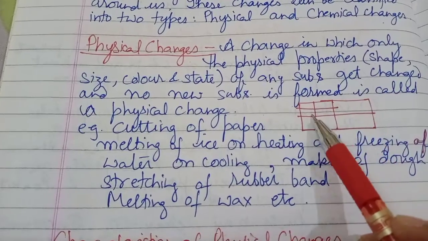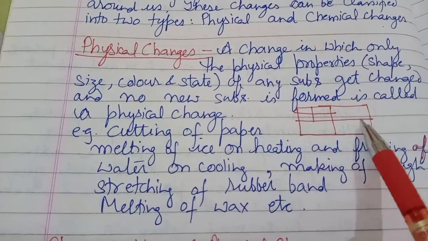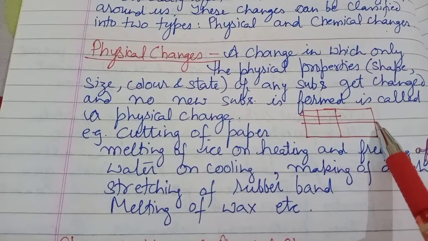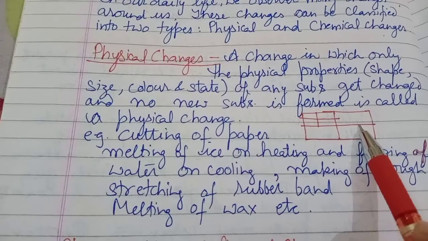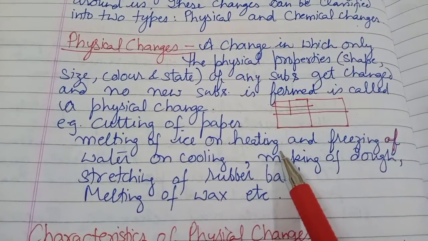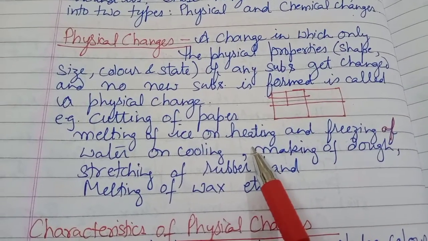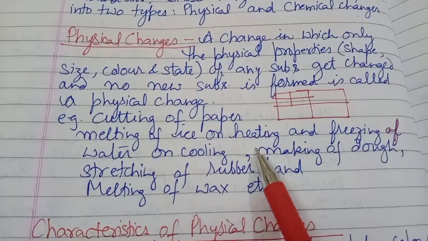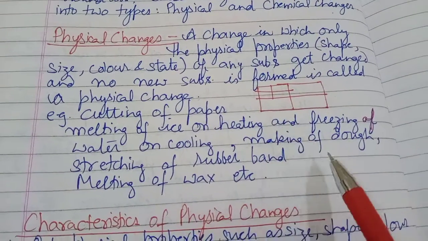Example, cutting of paper. When we cut a paper or tear a paper, there is a change in the size of the paper. Right? Hence it is a change in physical property and no new substance is formed, hence it is a physical change. Melting of ice on heating and freezing of water on cooling. In this example, there is change in the state of substance, hence it is a physical change.